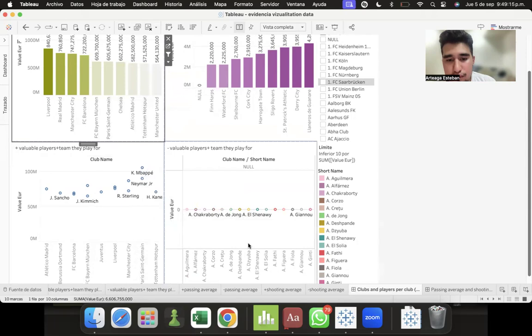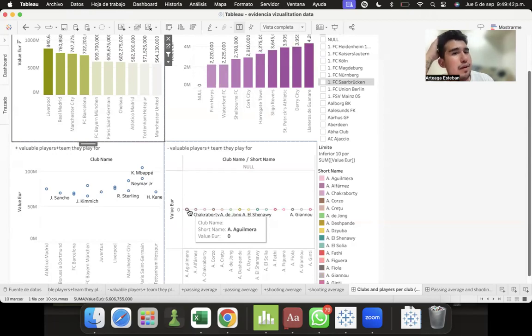And then in the fourth graph we have the 15 worst, the 15 least valuable players. As we can see, we have, for example, a player with a value in euros of 0.